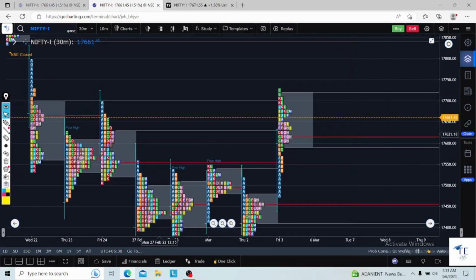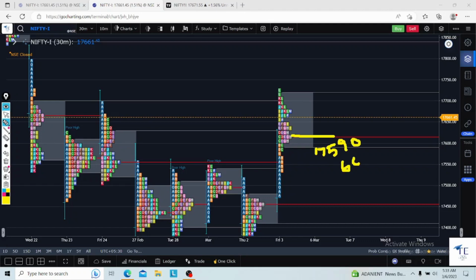What could be today's thought process? This POC will play a major role. The 17,590 to 17,600 level is very important today and in the upcoming week till Friday. If the market opens flat, or comes down into this value area, you can go for a CE. Please keep the SL below this value area low.